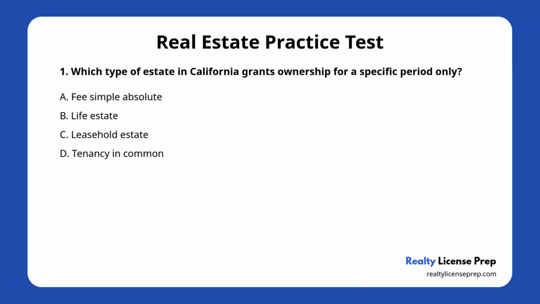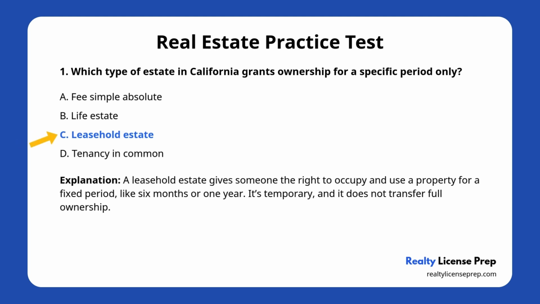Question number 1. Which type of estate in California grants ownership for a specific period only? A. Fee simple absolute. B. Life estate. C. Leasehold estate. D. Tenancy in common. The correct answer is C. Leasehold estate. Here's the explanation.